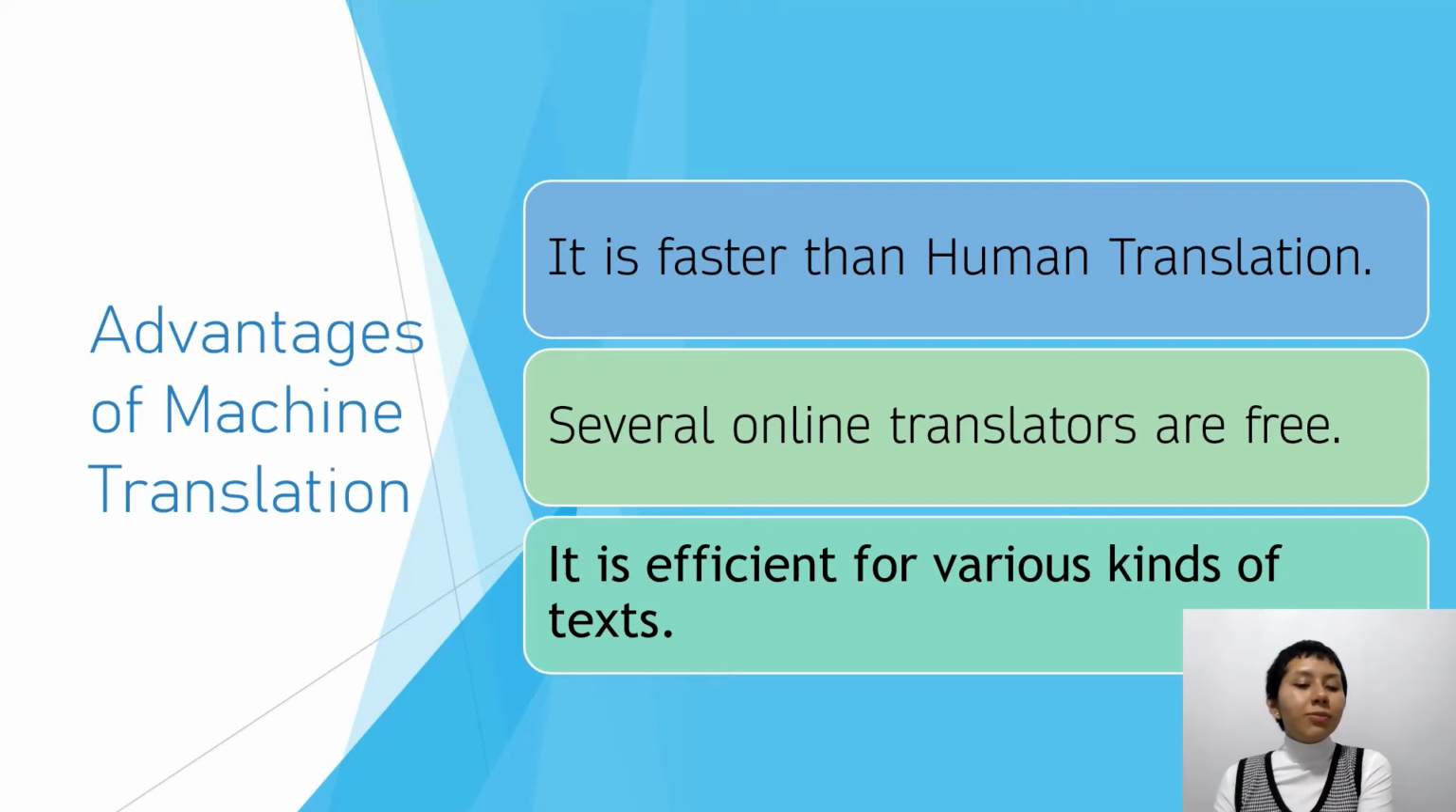Moving on, the advantages of machine translation are that it increases the volume and speed of translation. This means that it is faster than human translation. Another benefit is related to the cost of machine translation. Several machine translators are free, while human translators usually charge different rates per page or per word. According to professional translators, the use of machine translation can lead to productivity gains and it can be efficient for certain kinds of text.